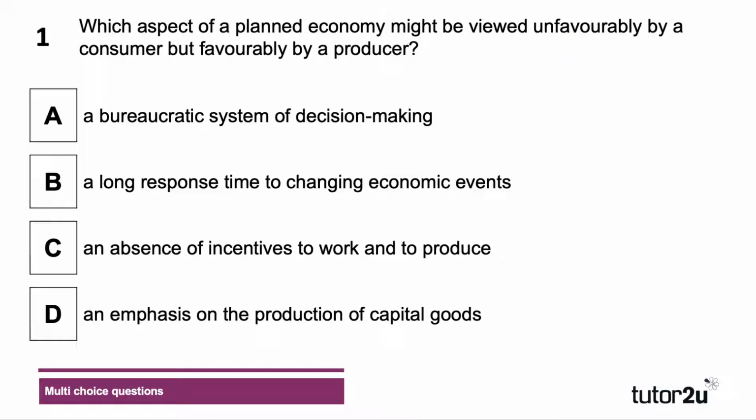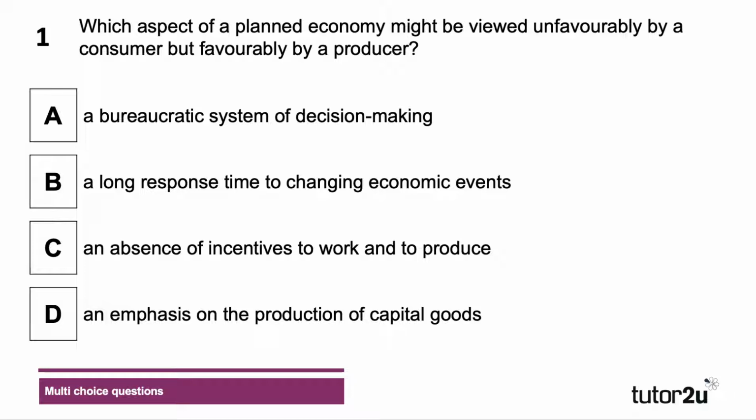So here we go. Question number 1 is about economic systems. Which aspect of a planned economy might be viewed unfavourably by a consumer but favourably by a producer? Press the pause button, please. Have a go at question 1.